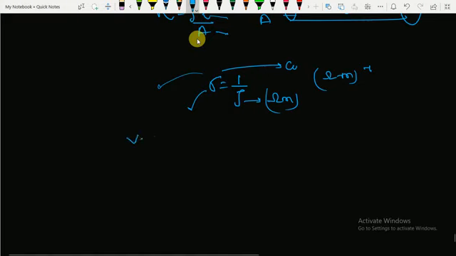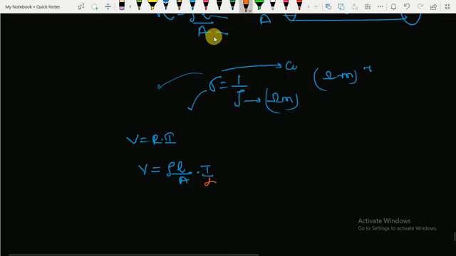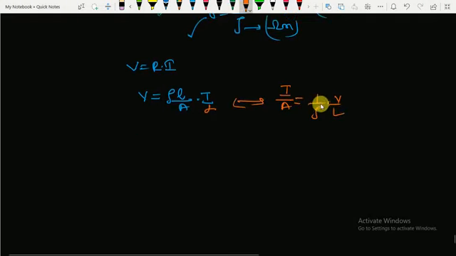So you can say that V equals R into I, and using R equals rho into L by A, V equals rho into L by A into I. Now transferring this I, you can write it as I by A equals 1 by rho into V by L. Through this equation, as we know, current crossing per unit area, that is I by A, is the current density J, and its unit is ampere per meter square.